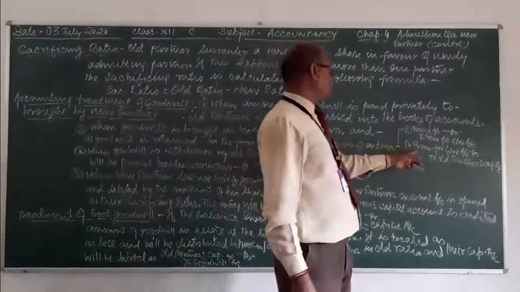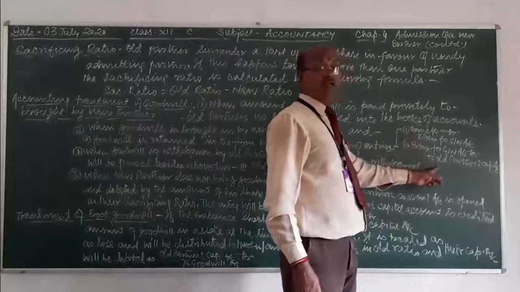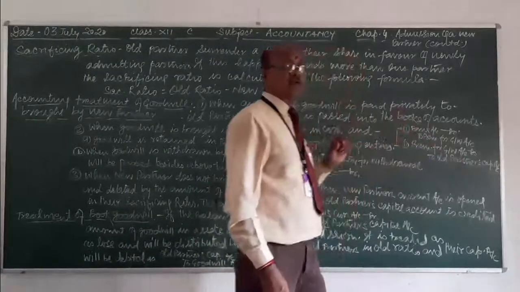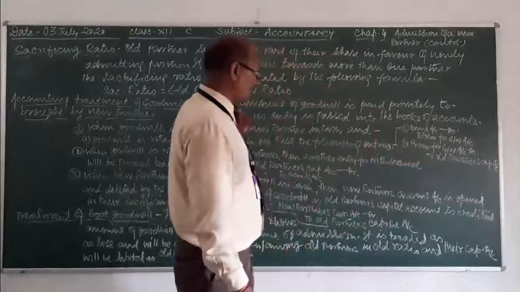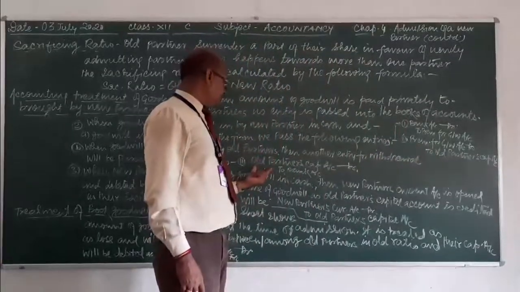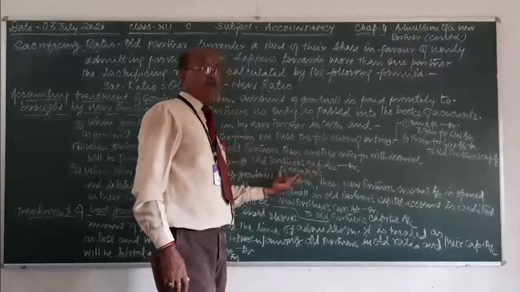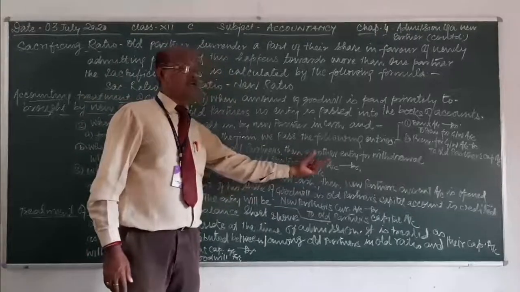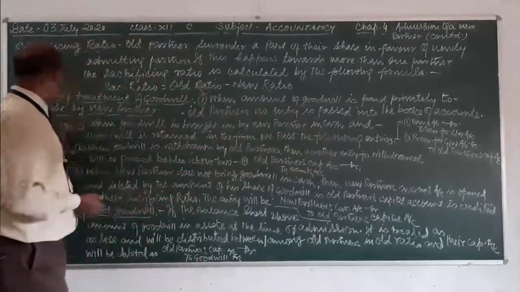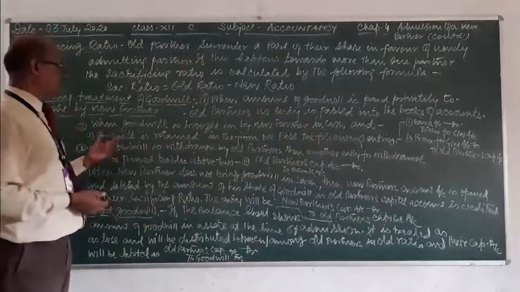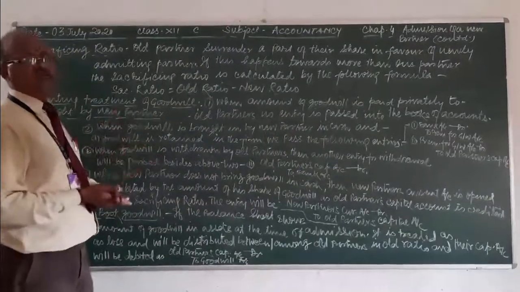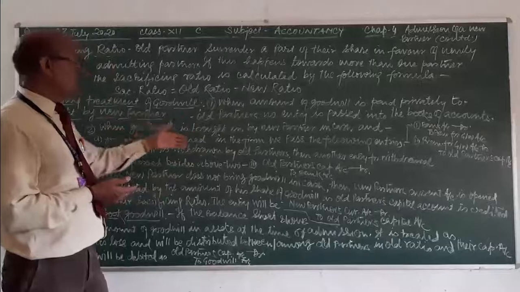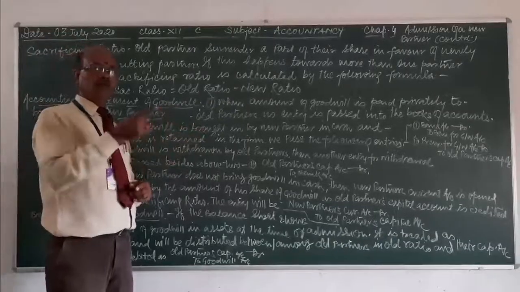If the firm has received any amount in the name of old partners, then the firm has credited old partners' capital or current account. Vice versa, if the old partners are being paid by the firm, then the bank account will be credited, and old partners' capital or current account will be debited. These two clues you can count along with or separately. But I have explained it very clearly, and if you have any doubt, then see once more and count it like I am giving you.